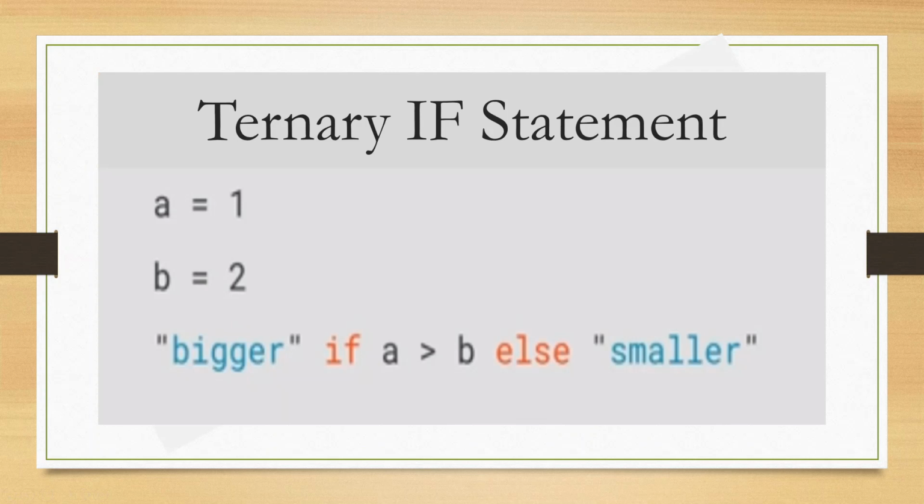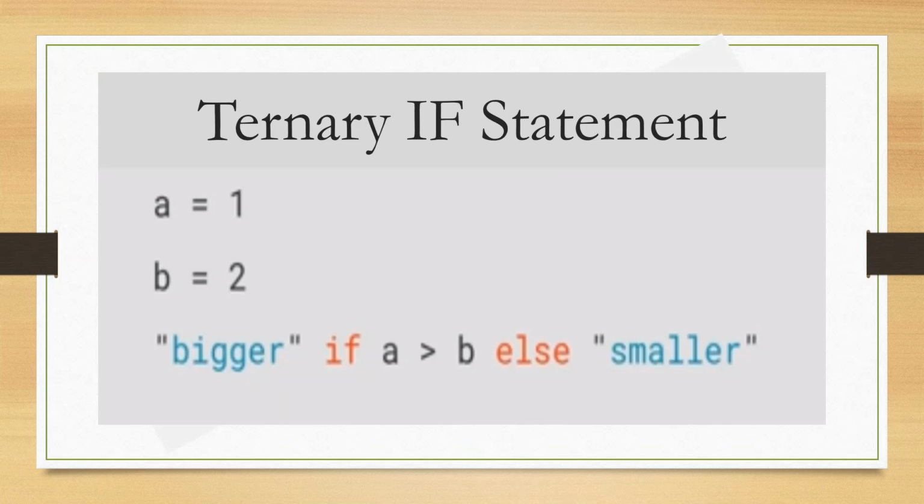And let's say we want the text bigger to display if a is greater than b, or smaller if a is smaller than b. We could use the normal if statement, but we can save ourselves some space and write it this way. We see that we get smaller because 1 is smaller than 2.